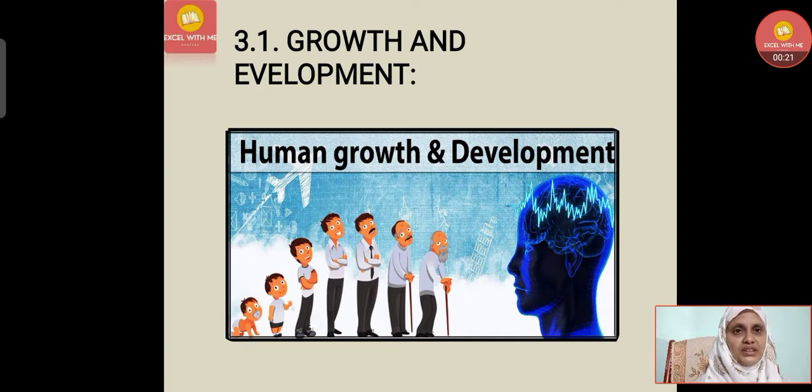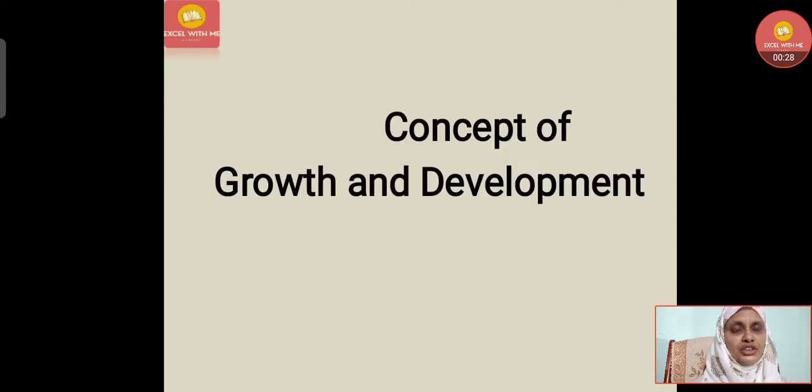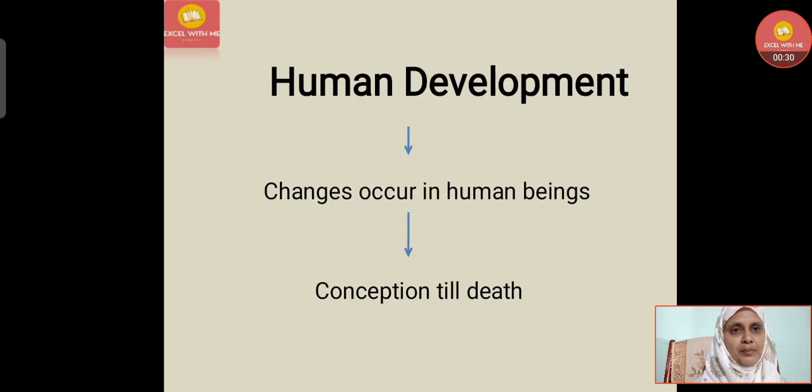Today's subtopic is growth and development. Let's understand about human growth and development. Now first, the concept of growth and development. Before understanding the concept of growth and development, we need to understand human development.